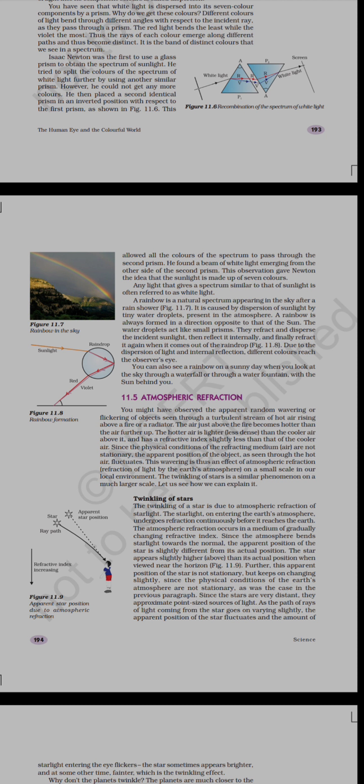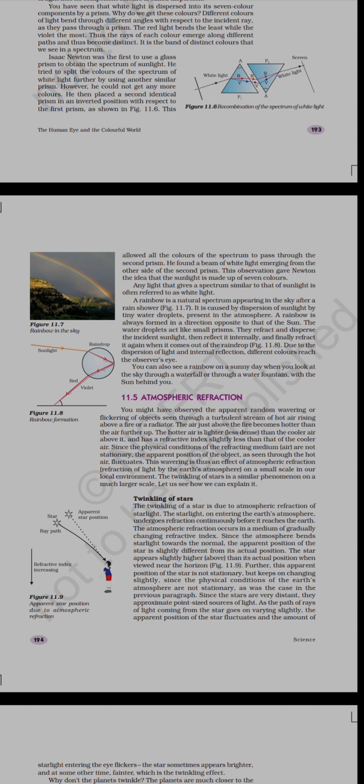These 7 colors move out from the prism, and if you take the other prism and rotate it to the other side, these 7 colors will get recombined into a single white light. So we are getting a recombination of this spectrum. The band of these 7 colors of light is said to be the spectrum.